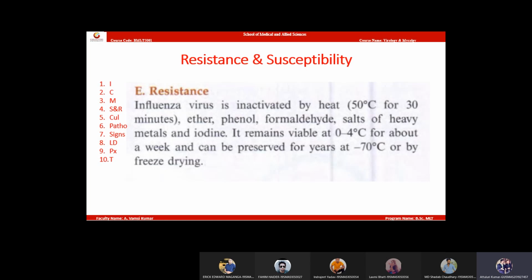Since influenza virus is an enveloped virus, we can use alcohol or ether for killing the virus, since you are able to destroy the envelope.